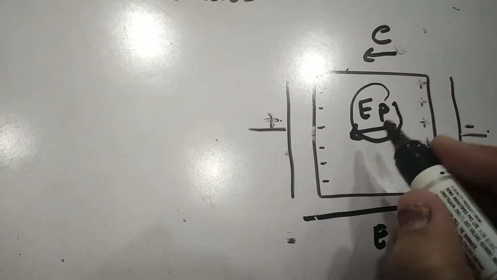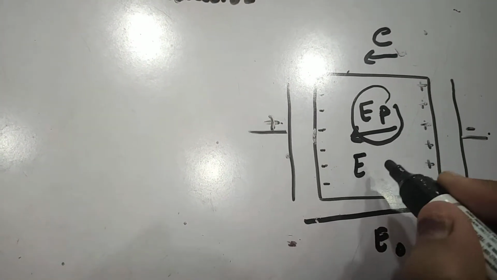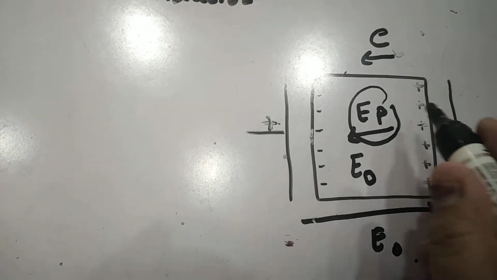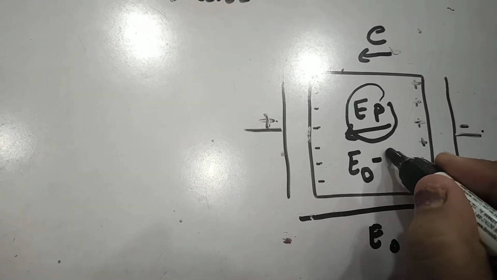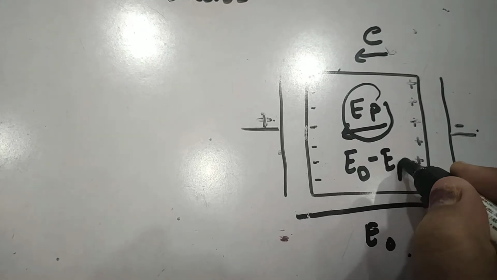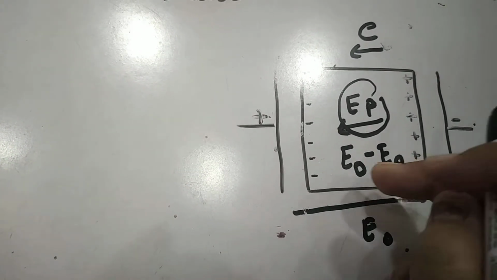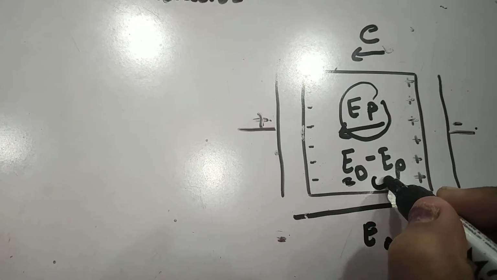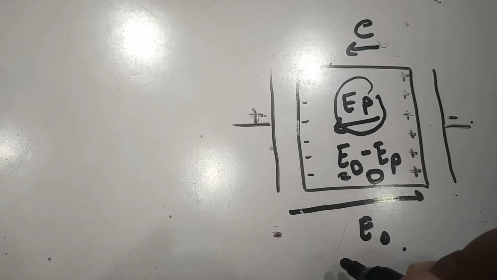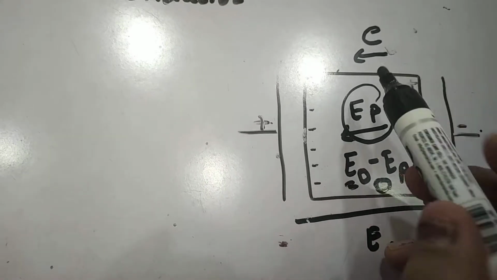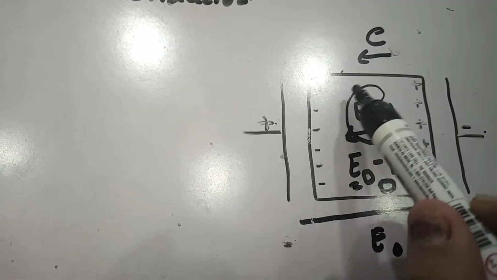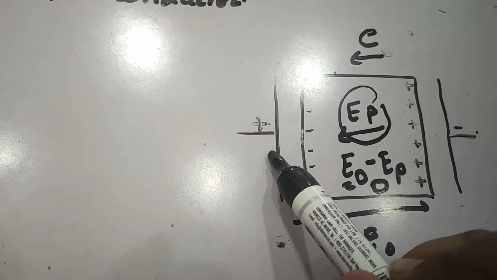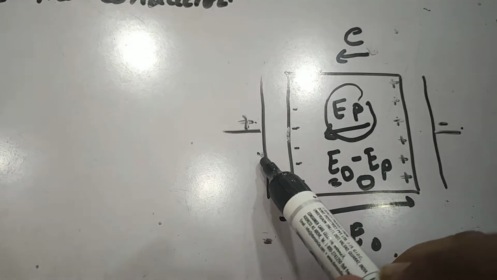Let us consider at an instant of time inside the conductor the net electric field is E naught minus E P. A time will reach when this E naught becomes E P. In that case this electric field becomes zero, and this is the situation when charge stops flowing toward the positive end of the electric field applied.